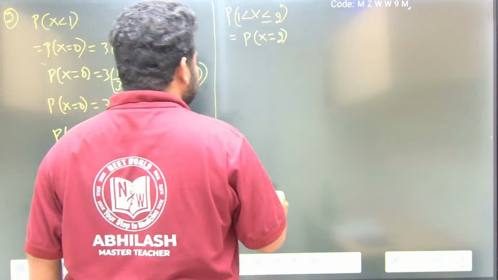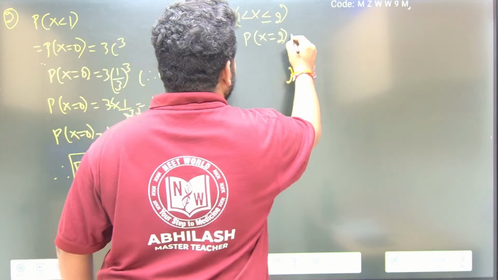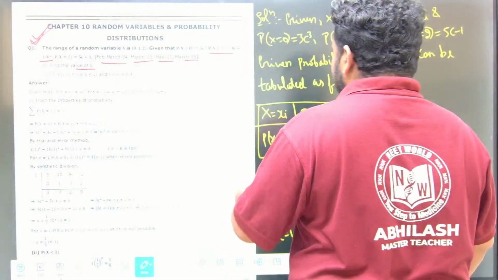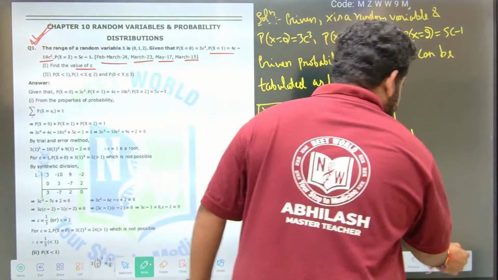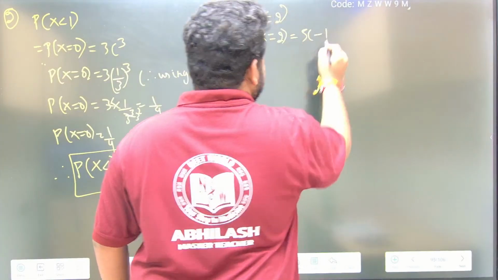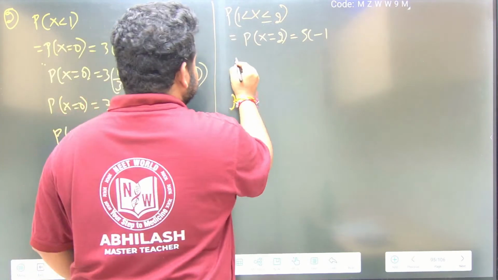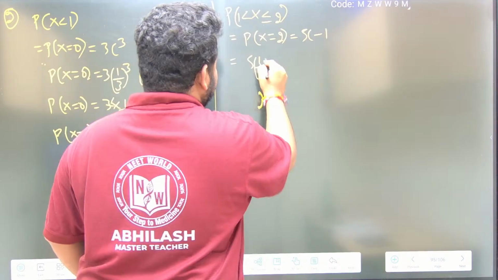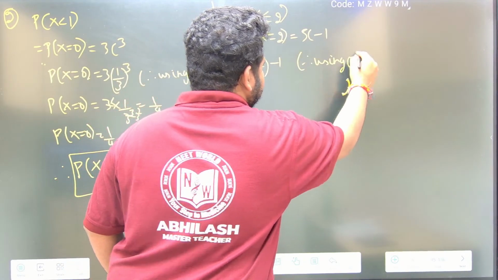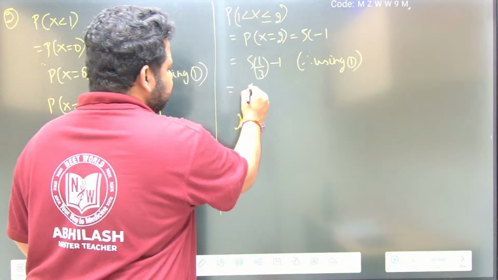Now P of x equal to 2 means we are having 5c minus 1. So the c value is 1 by 3. I can write this as 5 into 1 by 3 minus 1, using 1, where c is equal to 1 by 3. So 5 by 3 minus 1.